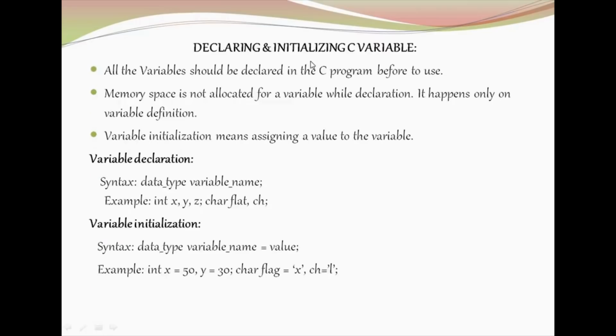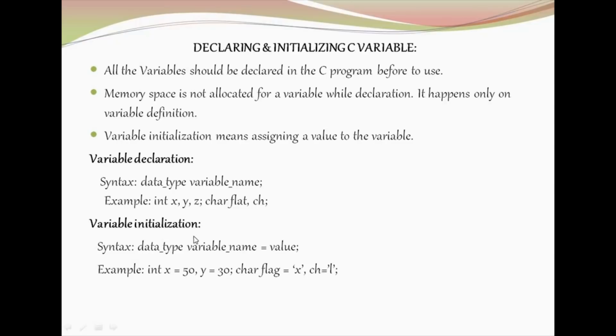So how to declare those variables and how to initialize those variables. These variables are very important because we are going to perform operations with the help of these variables. So how to declare those variables? Data type, variable names x, y, z. This is the variable declaration, an integer variable declaration. Char flag, comma, ch, this is the character variable declaration.